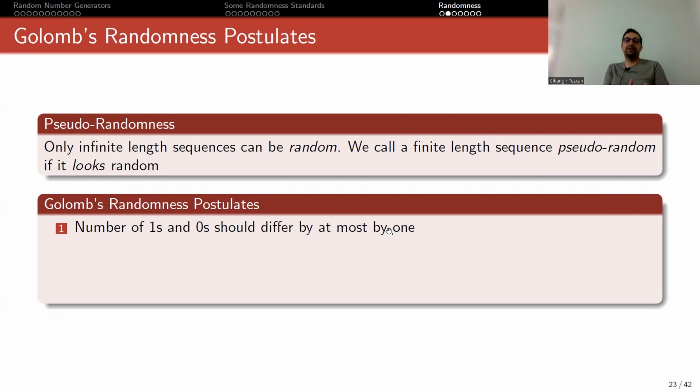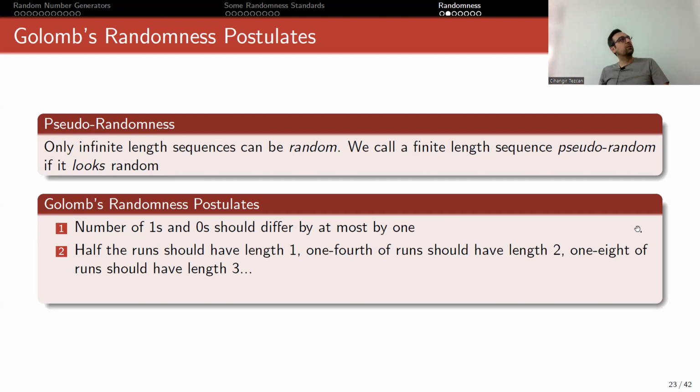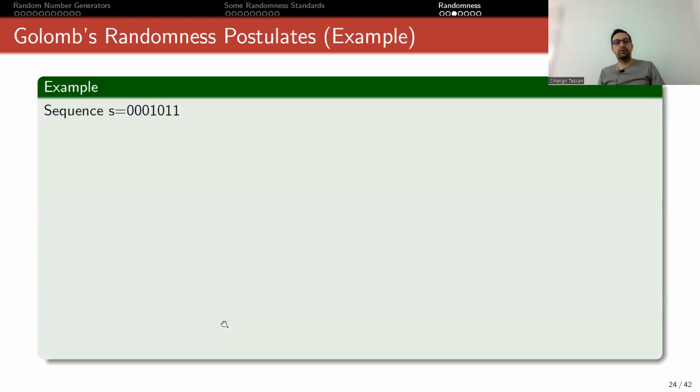So if it is an even number of bits, the number of zeros and ones should be identical, or if it is odd, then the difference should be at most 1. The second says that half of the runs should have length 1, and of the remaining half, 1/4 of the runs should have length 2, 1/8 of the runs should have length 3, and so on. I will give an example of this. The third says that the autocorrelation function should be 2-valued. These 3 are the randomness postulates of Golomb.